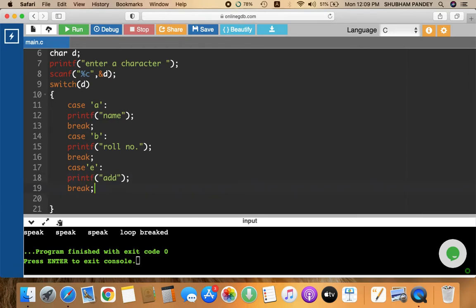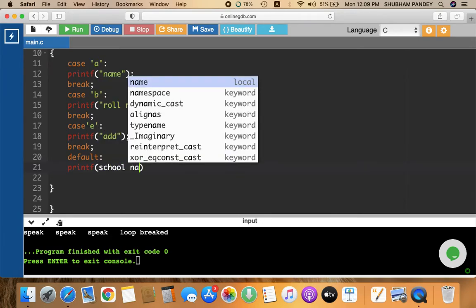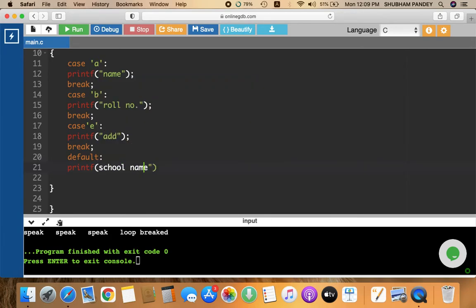Sorry, here printf is there. Now again, I am mentioning here default condition. Default means if nothing is provided, then what I have to do? If any value is not matching with these three cases, then what I have to do? So I want to print here printf school or college, school name. Okay, wherever he studied, I want to print his school name. Now end of line, and then you can use break statement here and end of line.